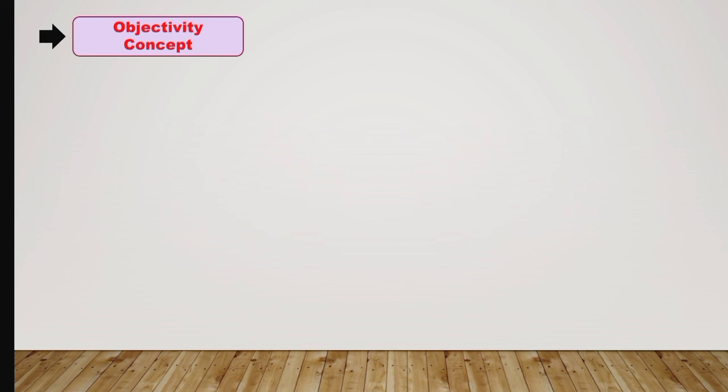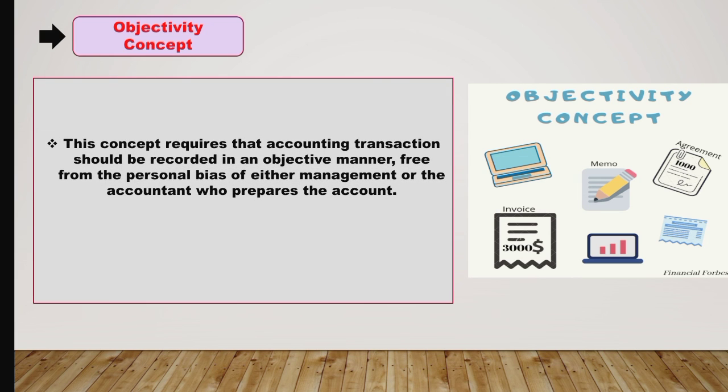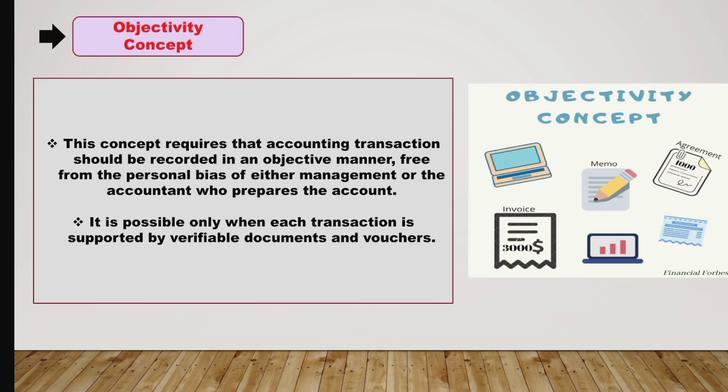Now the last type of accounting principle is objectivity concept. This concept requires that accounting transactions should be recorded in an objective manner, which means it should be free from the personal bias of either management or the accountant who prepares the accounts. And it is possible only when each transaction is supported by verifiable documents and vouchers. Verifiable documents and vouchers can be cash memos, invoices, sales bills, pay slips, correspondence, agreements, etc.